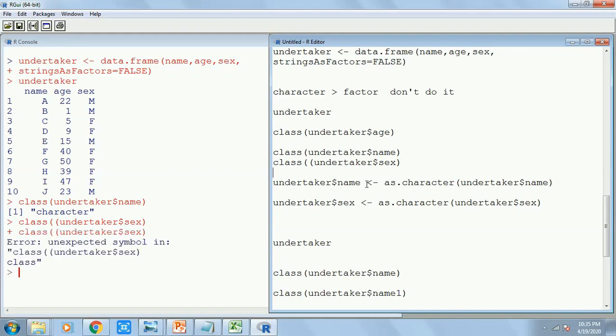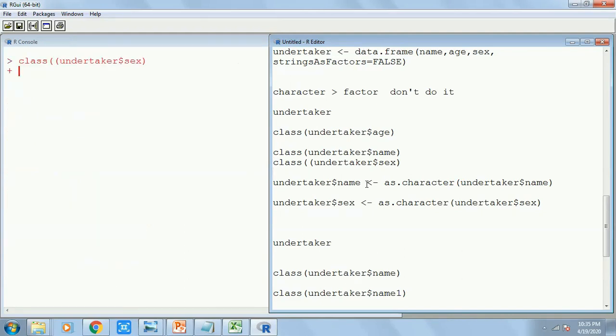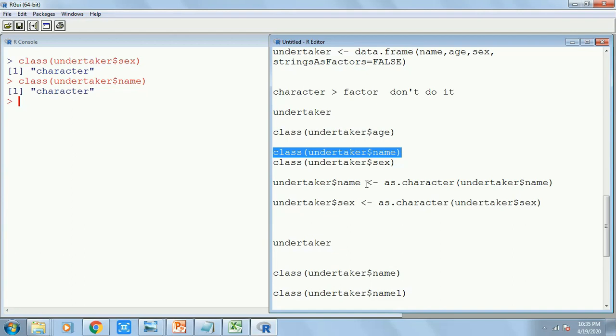Oops, I'm sorry, I have put two brackets. Class of sex is character, name is character, okay. But then again, if I want to check and there are 200 columns or variables, am I supposed to write class 200 times? No, absolutely not.